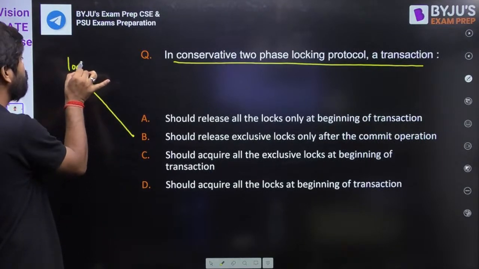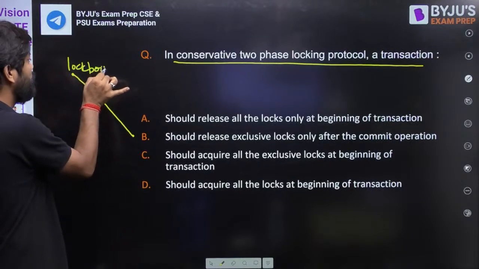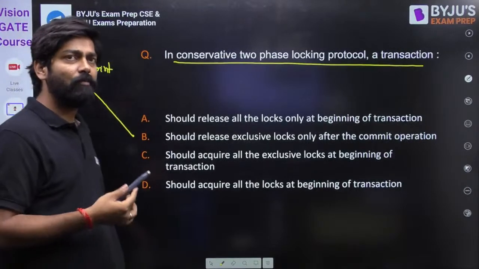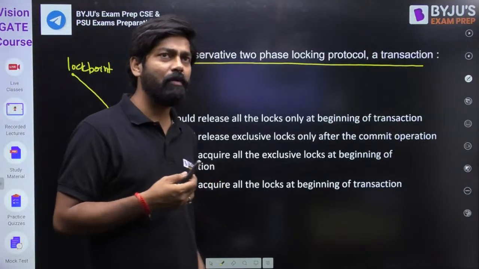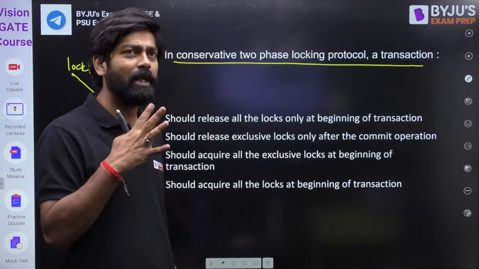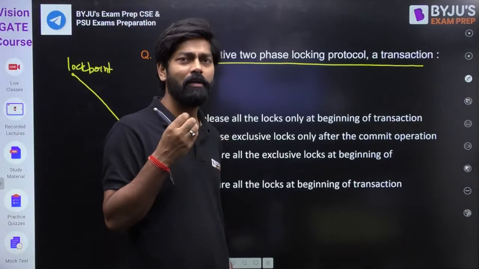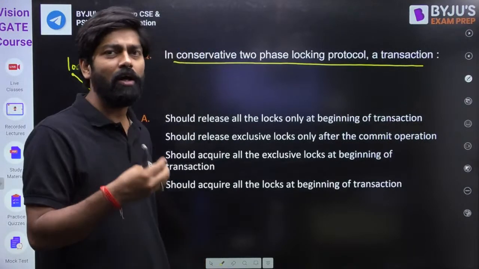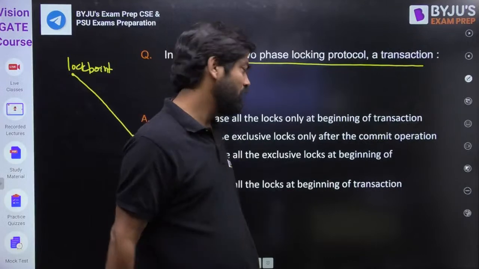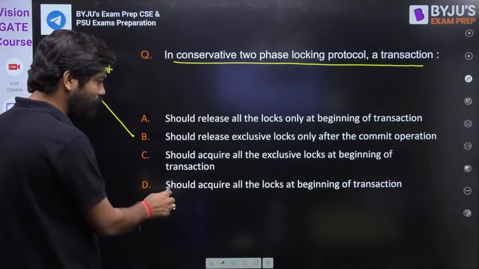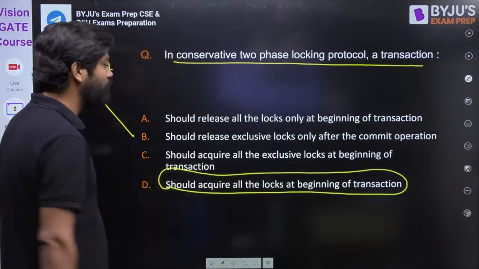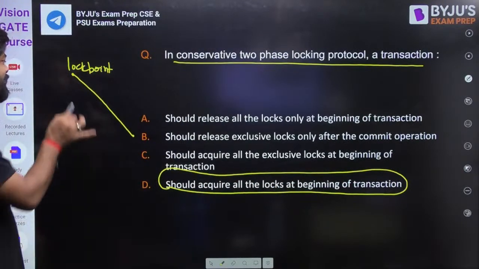This is a lock point, and we have only what? Shrinking phase. We don't have a growing phase. Meaning in conservative 2PL, my dear friend, before the start of the execution, we lock all the data items, either exclusive lock or shared lock. We lock all the shared locks, meaning read locks and write locks, before the start of the execution. So it is nothing but, see, a transaction should acquire all the locks at the beginning of the transaction. You can just remember it like this.